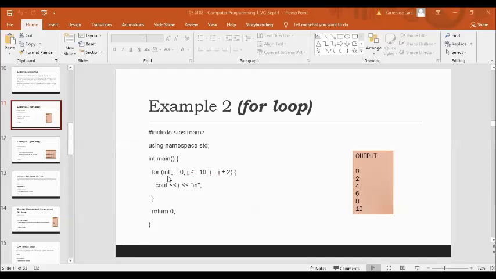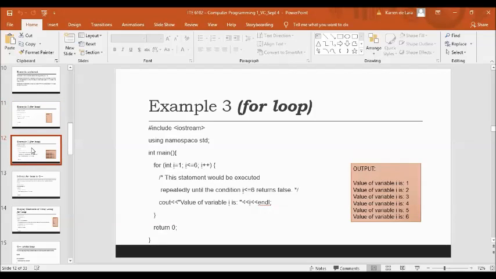Next, I is equal to 12. Is 12 less than or equal to 10? So basically, the condition will result to false, and then the program will be terminated. Okay, so next,